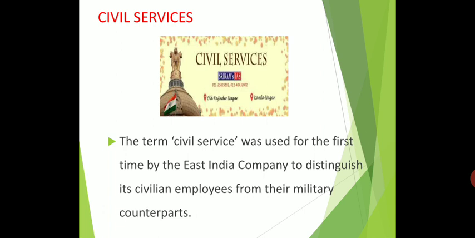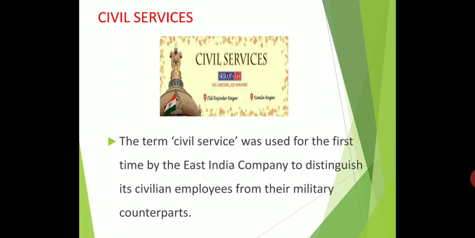By the regulation of 1860, the maximum age was lowered to 22. Before that the maximum age for writing the exam was 23, but in 1860 it became 22, and later in 1866 it was lowered to 21.